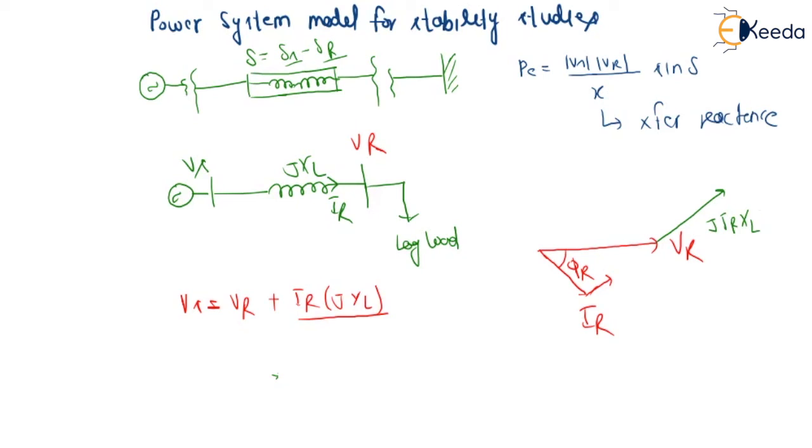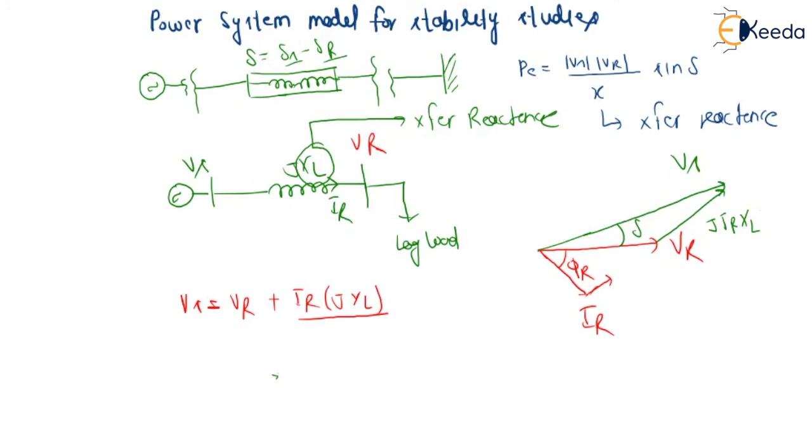Now we can clearly see that this angle is delta, and now we can transfer power. Whatever this XL is, the XL is responsible to transfer the power. So this is why this is called transfer reactance. And now we are going to find out the values of the transfer reactance and what is the